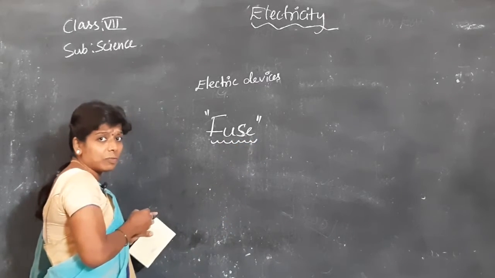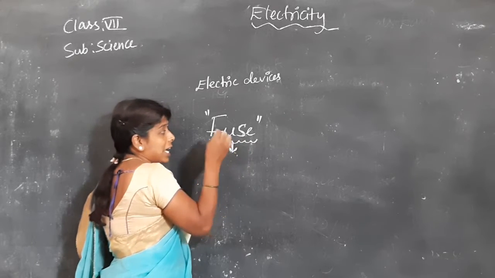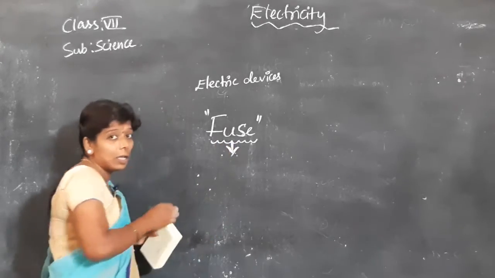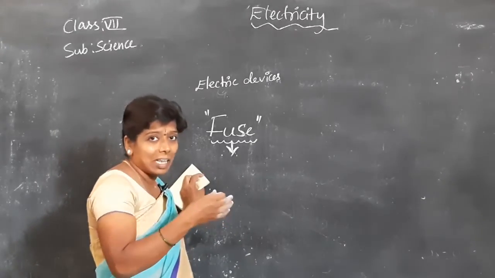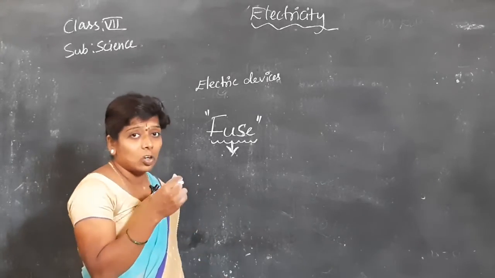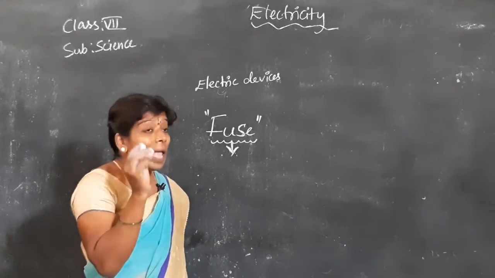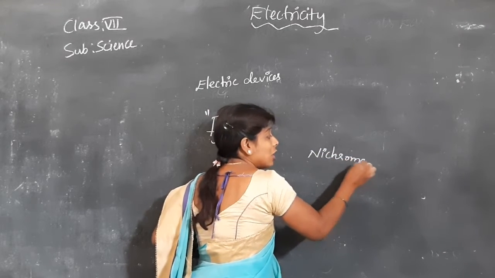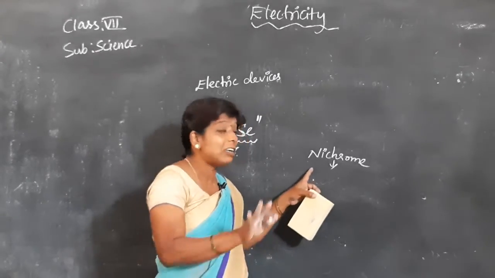What is the purpose of this fuse? When you don't pay the current bill, the current officer will come and take this fuse, for removing the current supply from your houses. But that is not its main purpose. Have you observed the fuse? In the fuse we have a very thin wire, and I told you about nichrome. What is its importance? It will not melt even if you allow more current to pass.